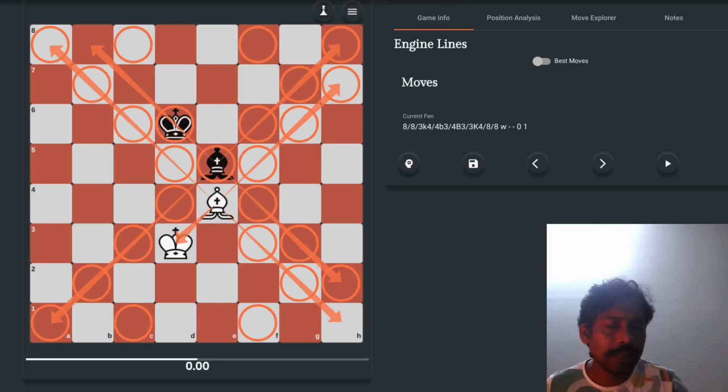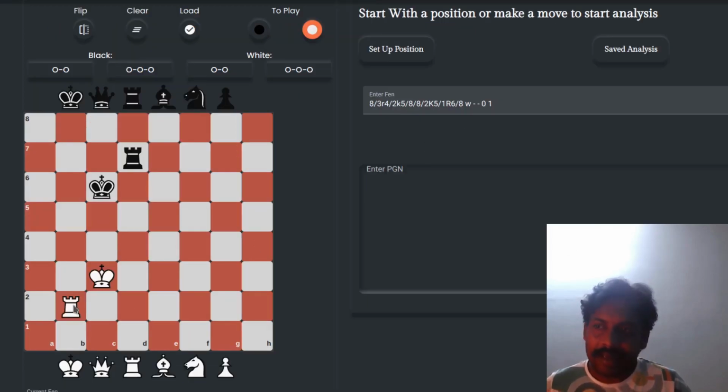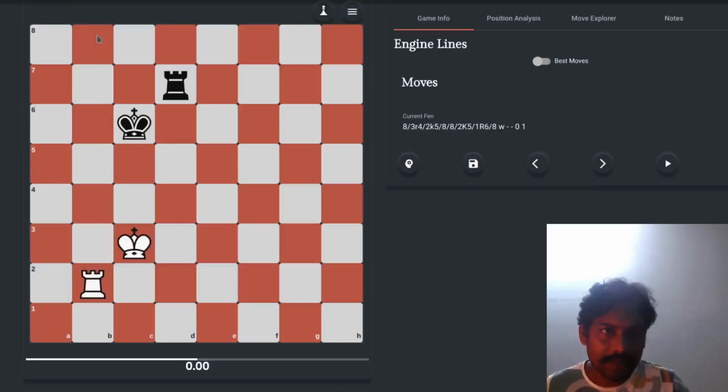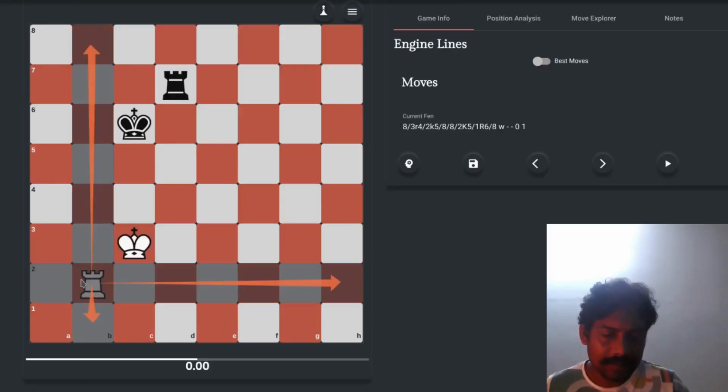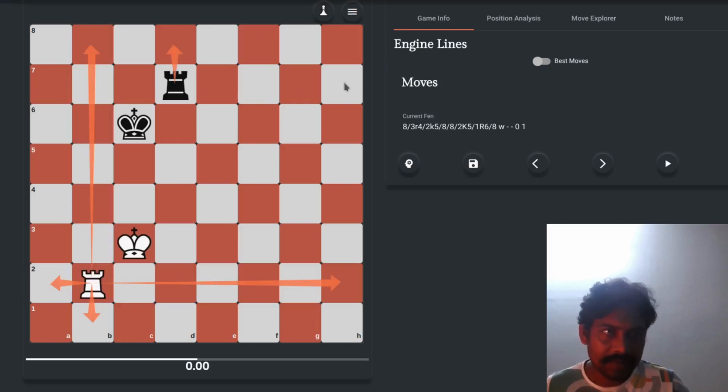Now let's move to another piece. Just as I told you about the bishop, that they move diagonally, rooks move horizontally, means in a straight way. So this rook can go like this, this, and this, and the same way this rook can go here, here, here, and here. It does not move diagonally; it moves straight forward, either back and forth or sidewise. I hope you understand it.